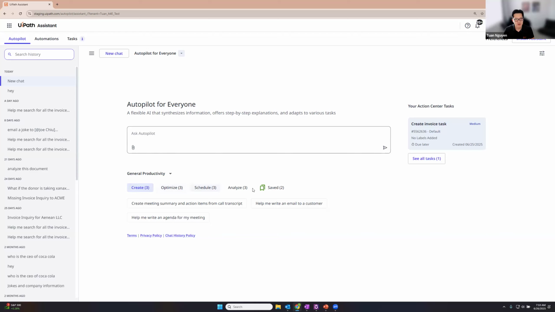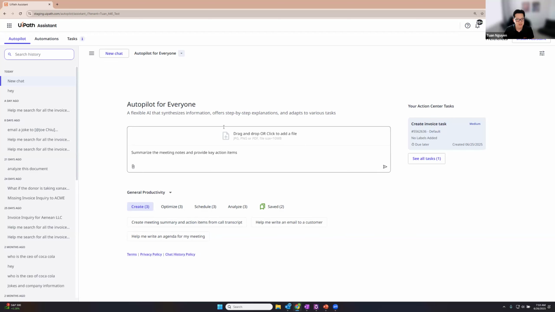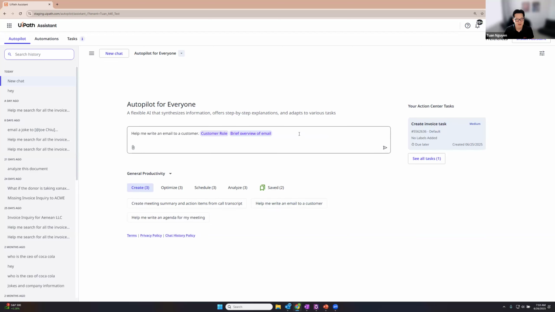You have some starting prompts here that you can utilize. These starting prompts will actually populate into the prompt itself. This helps with the blank canvas problem that a lot of users run into, and you can customize these starting prompts as you like. You can also save them, and they'll be added to this saved group right here. Here you can create different categories and departments of starter prompts. There are a lot of things you can do with the starter prompts that really help you get moving from the blank canvas problem.